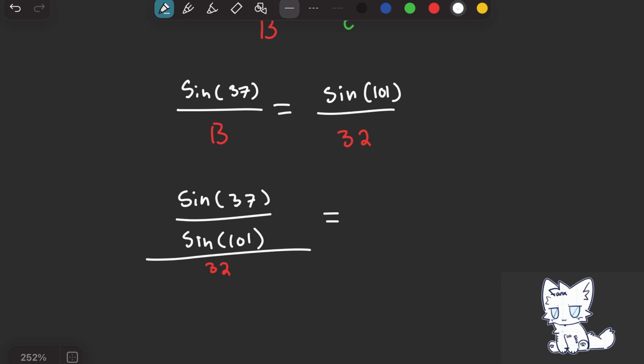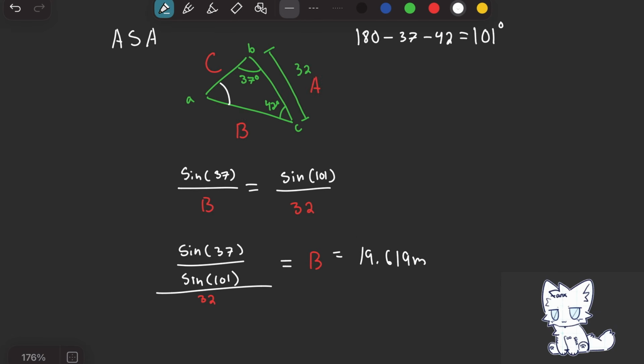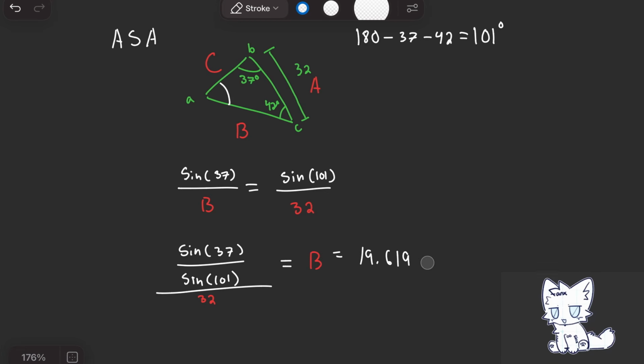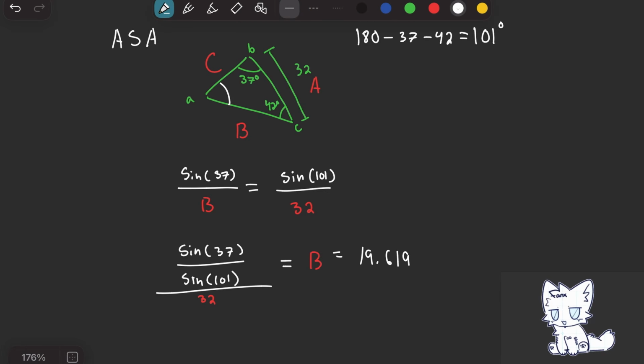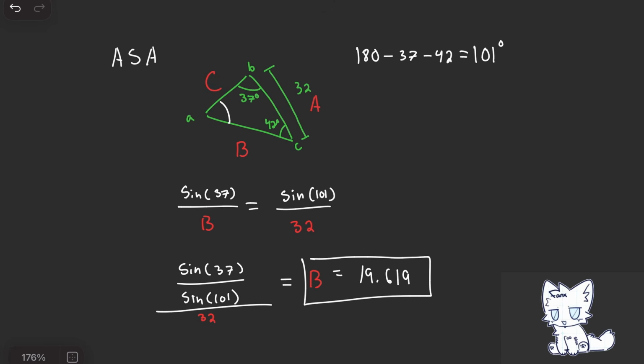That must equal b, which is equal to 19.619 meters, or not meters, just side length. But yeah, you could use this answer to then find the rest of the values of this triangle. You could find C, find anything you'd like.